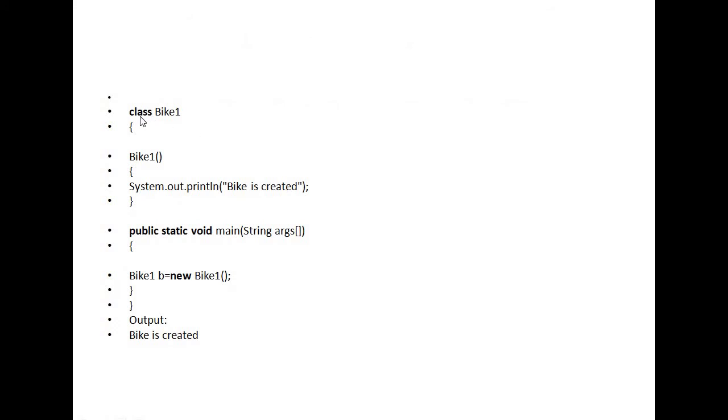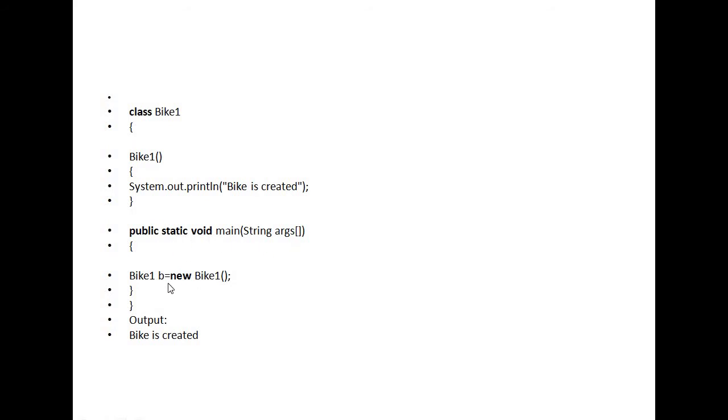Okay, let us consider one small example. Class Bike1, B must be capital because it is the name of the class. This is a constructor because the class name is Bike1 and the method name is Bike1, both are the same, so this is called a constructor. In this constructor, inside the brackets no value is written, so it is called a default constructor. I am just printing one message, Bike is created.